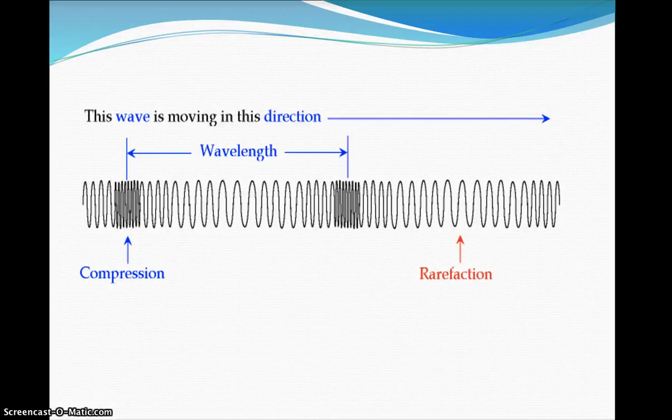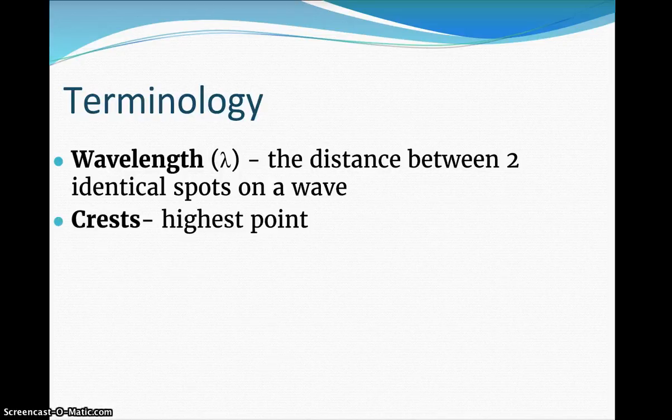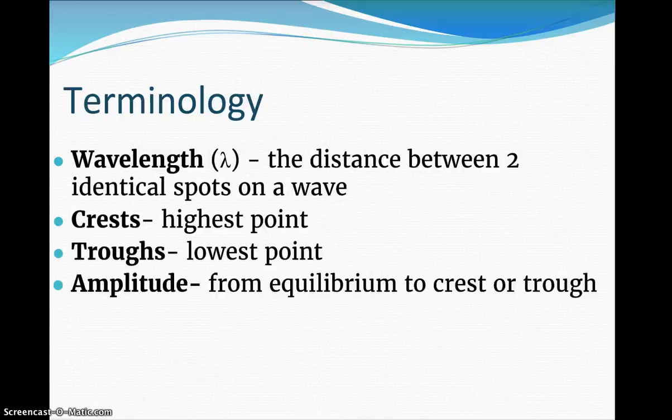So one wavelength, the distance from one point on one wave to the same point on the next wave, would be measured in this fashion, as you can see from the diagram. So wavelength is the distance between two identical spots on a wave. You can measure this at several different points. You get to pick. I would pick whatever is easiest for you. The crest is the highest point of the wave, and a trough is the lowest point of a wave. The amplitude is from equilibrium to either a crest or a trough. So amplitude is going to be measured from equilibrium to the highest point or from equilibrium to the lowest point.